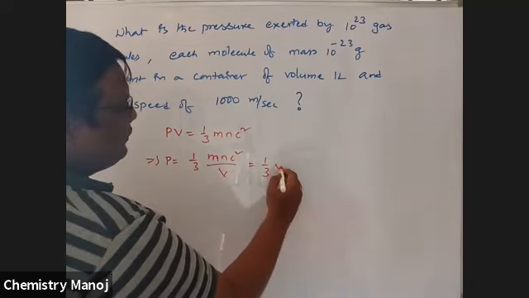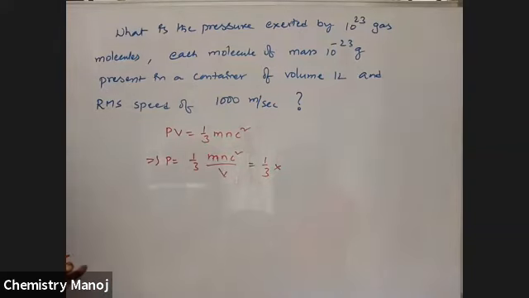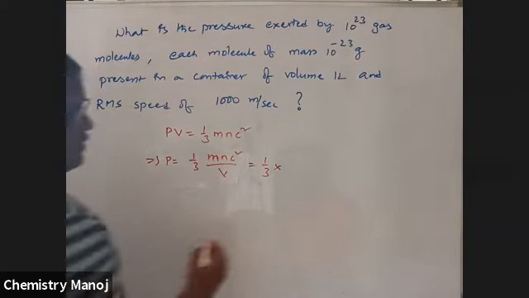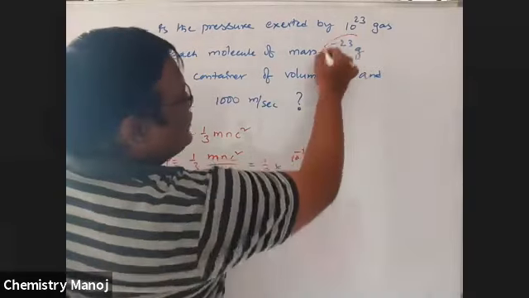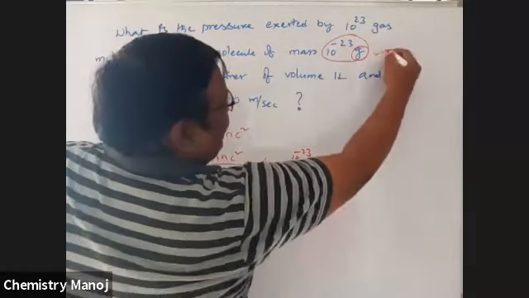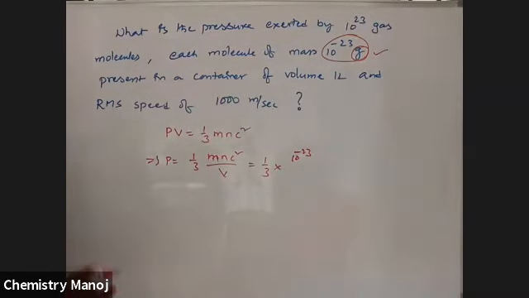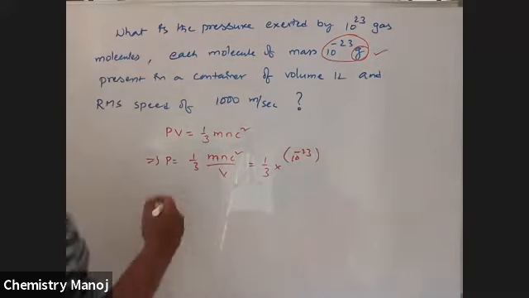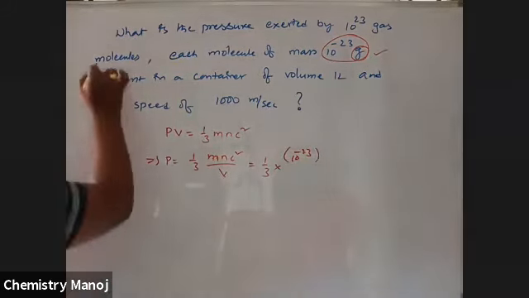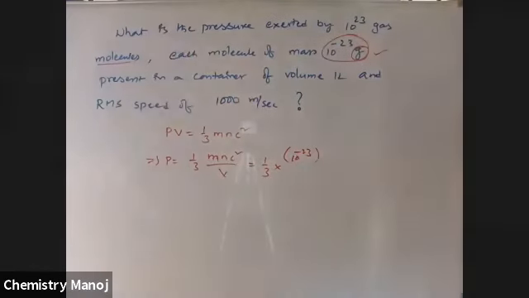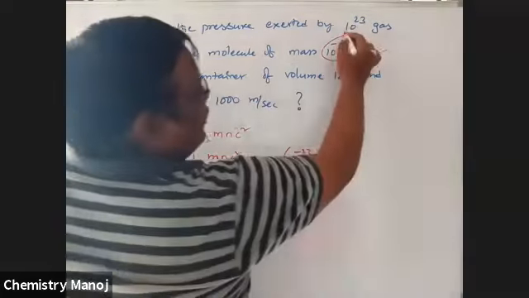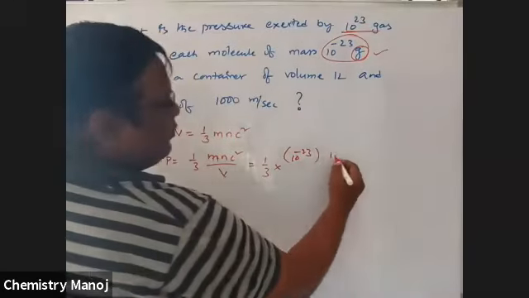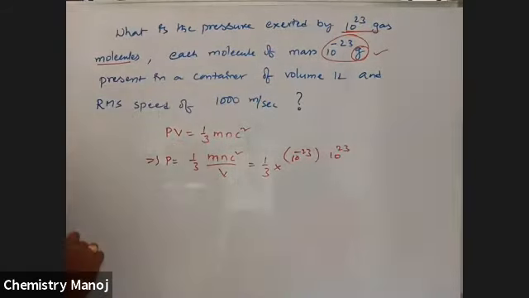That is equal to 1/3 m, the mass of one gas molecule, how much? 10 power minus 23 grams. I am using grams, which means I am going to calculate in the CGS system. Next, n, the number of gas molecules. How many gas molecules are there? 10 power 23 gas molecules.